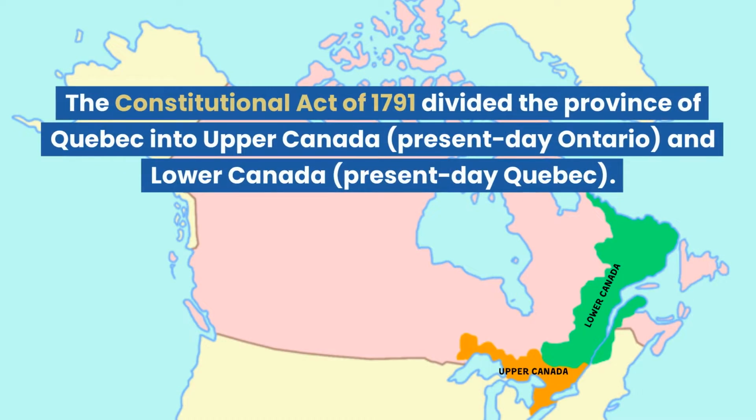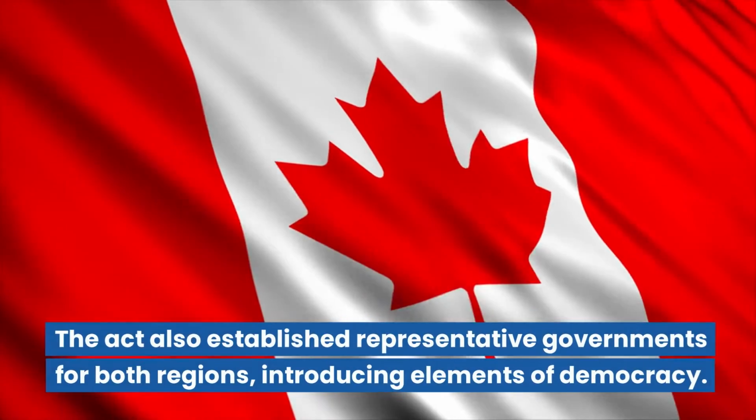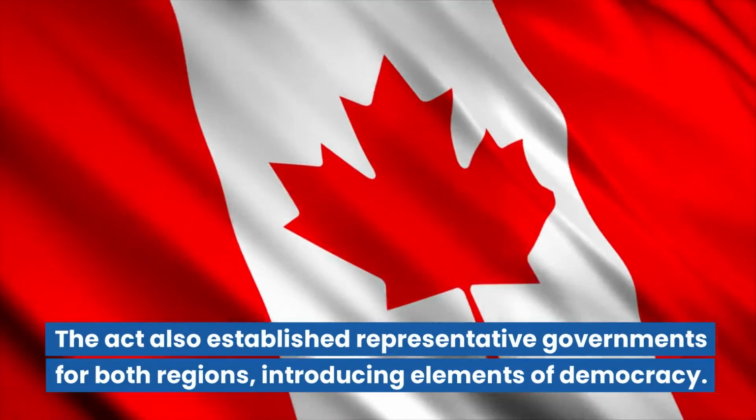The Constitutional Act of 1791 divided the province of Quebec into Upper Canada, present-day Ontario, and Lower Canada, present-day Quebec. This division was based partly on language, with Upper Canada predominantly English-speaking and Lower Canada predominantly French-speaking. The Act also established representative governments for both regions, introducing elements of democracy.